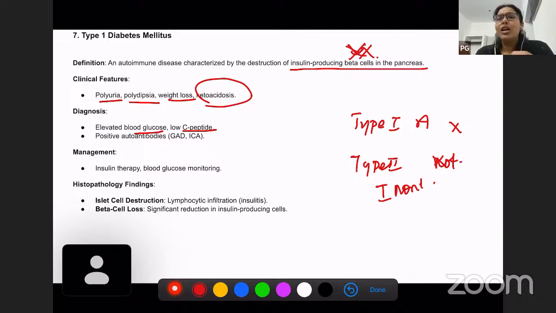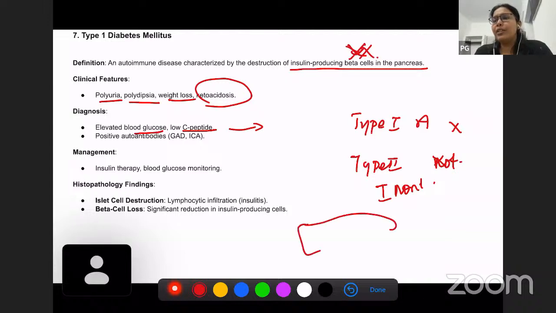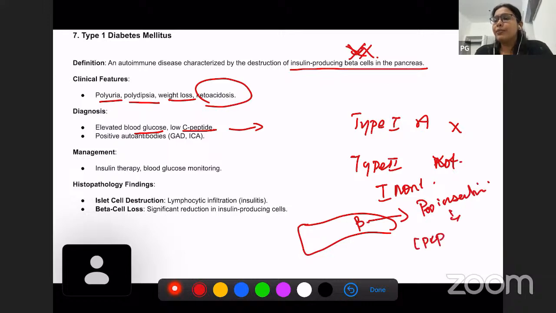So I will just give a little bit of overview about C-peptide. What happens is that insulin is produced by the beta cells of the pancreas as proinsulin. Okay, proinsulin has C-peptide along with insulin.